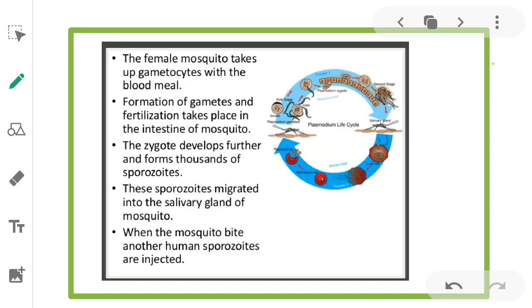Then when the female bites the infected person again, the parasite enters the body of the mosquito. Again the formation of gametes takes place, fertilization takes place, the zygote forms, and again thousands of sporozoites are formed. Like that the life cycle will continue.